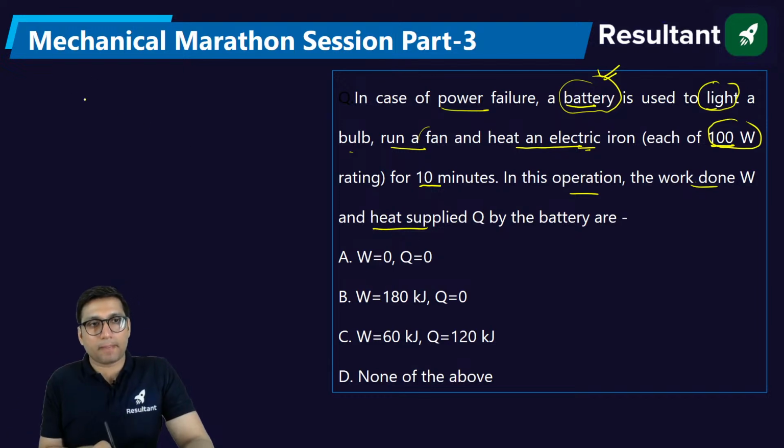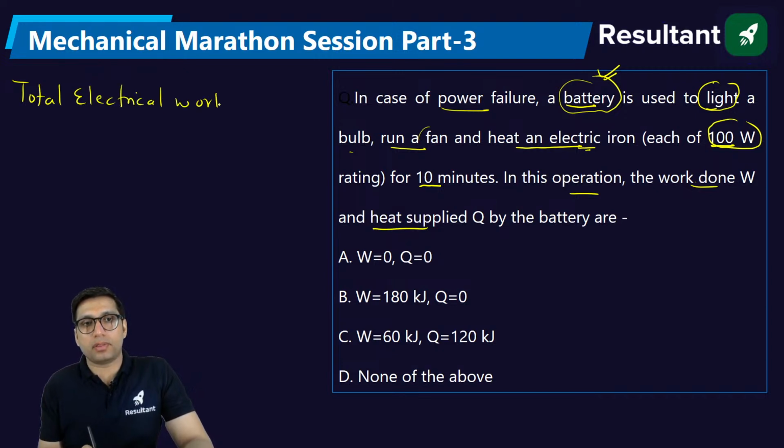First of all, the total electrical work, because the work will be electrical work, it will be 100 into 3, that is 300 watt. Because each is 100 watt, and there are three appliances: fan, iron and bulb. So total electricity consumption will be 300 watt. 300 watt means 300 joule per second.